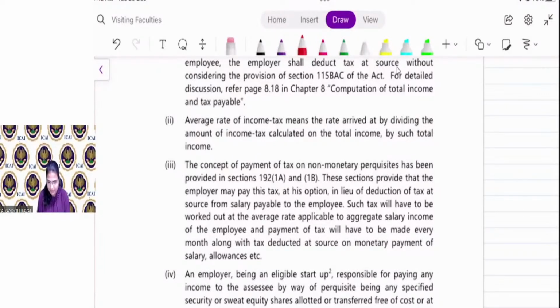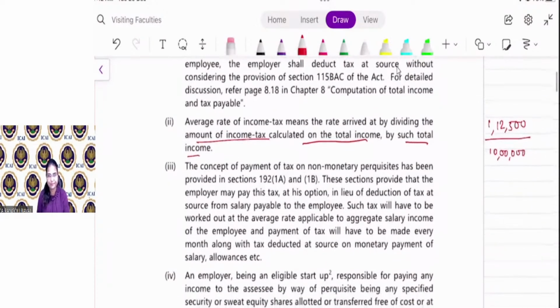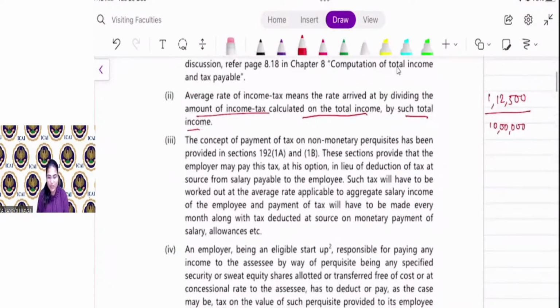Average rate of income tax means the rate arrived at by dividing the amount of income tax calculated on total income by such total income. That is, 1,12,500 divided by 10 lakh salary. That is the average rate. Now you will learn the topic of non-monetary perquisite in the chapter of salary.